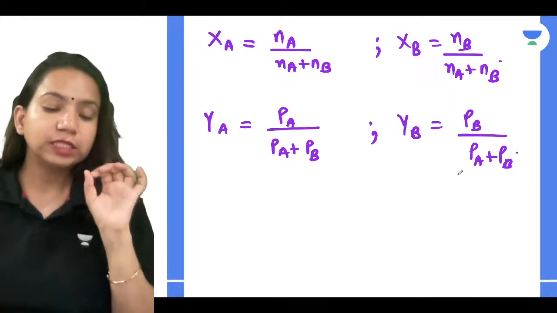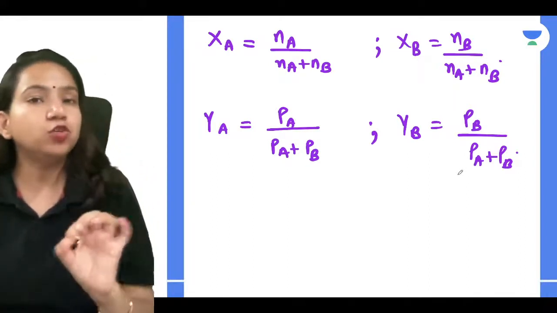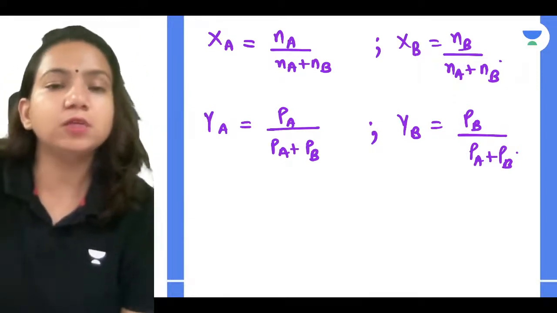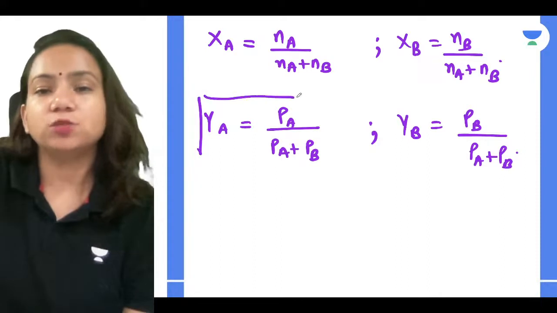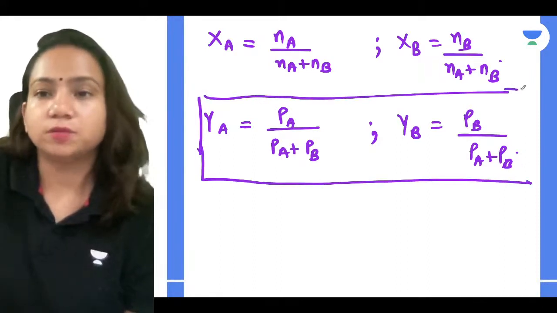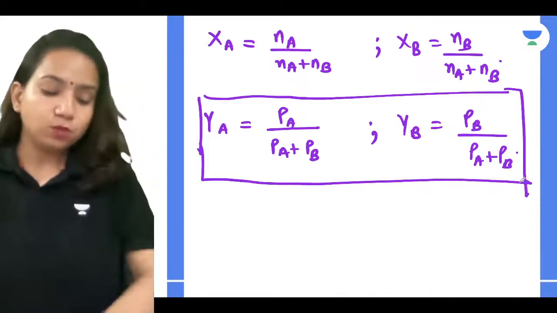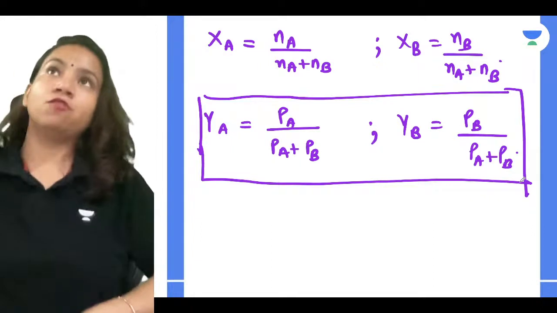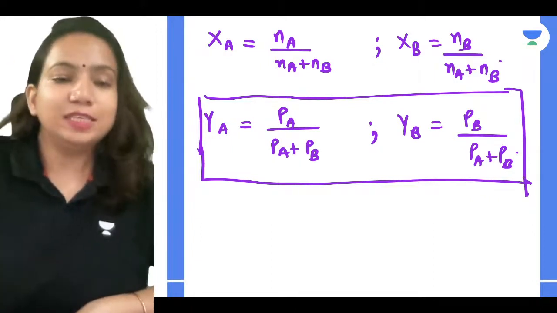And if mole fraction is given to you in the vapor phase, you have to use Dalton's law. If mole fraction is normally given, the concentration, you will be using what, guys? You'll be using your Raoult's law. Very good. Now, on the basis of Raoult's law, we are going to understand a very important thing in a very easy manner, guys.